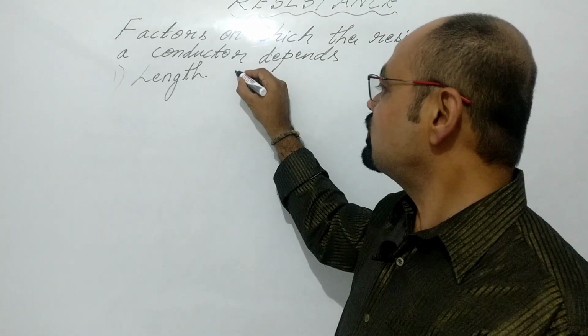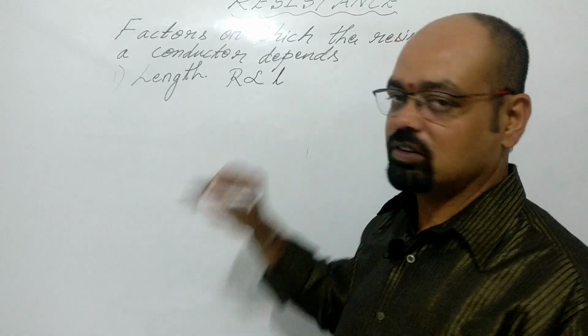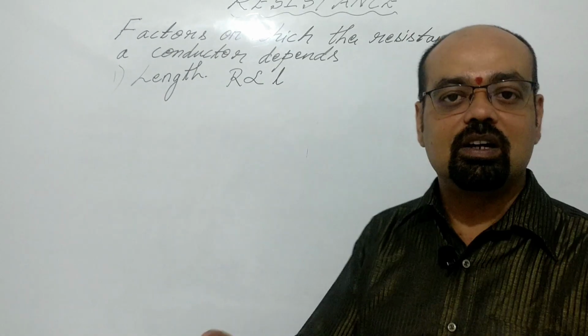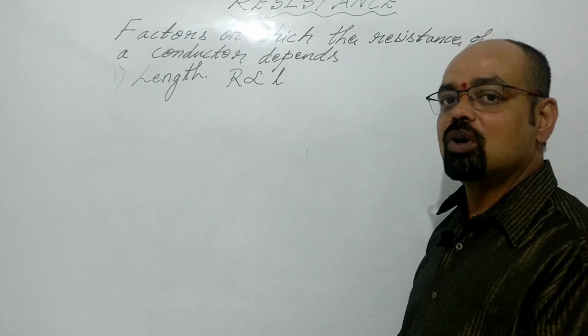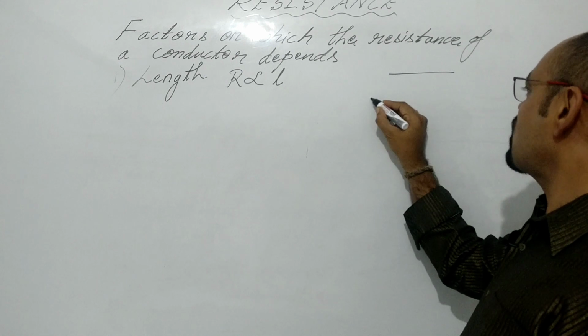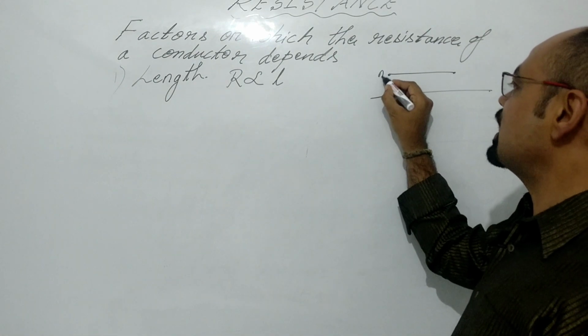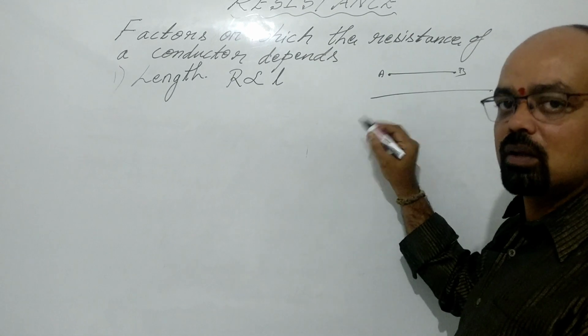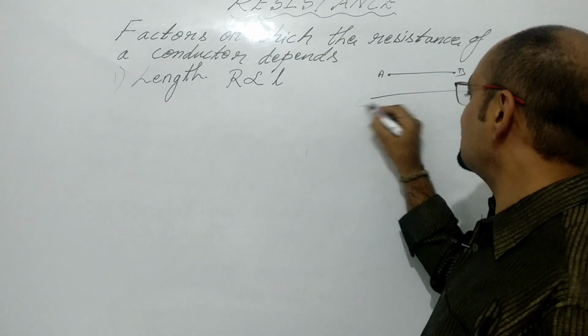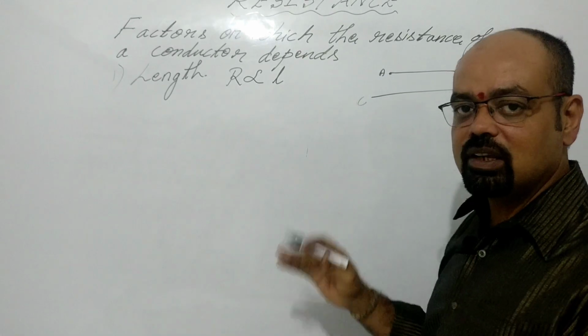Resistance is directly proportional to length. What is the meaning? Suppose we have 2 copper wires. The length of the first copper wire AB is small, and the length of the second copper wire CD is more.